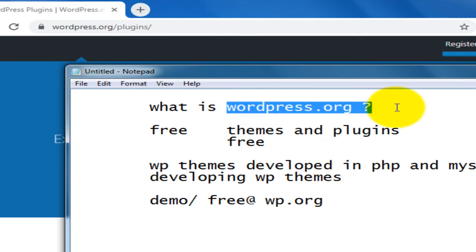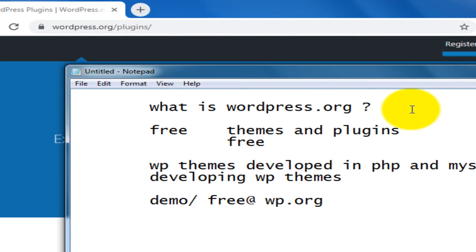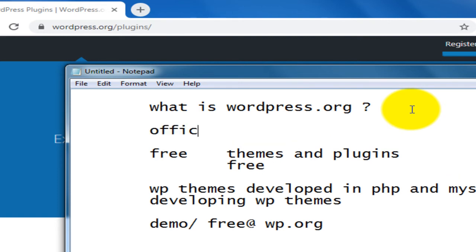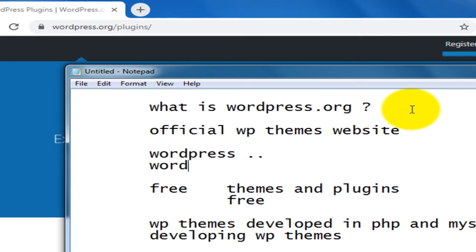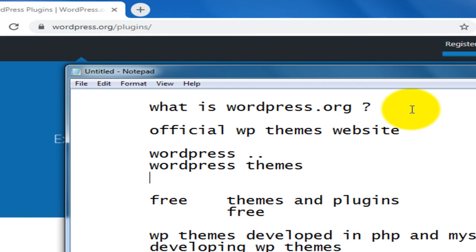And not only themes, WordPress.org is the official WordPress themes website. From here you can also download WordPress software. So here you need to know about WordPress software, WordPress themes and WordPress plugins.